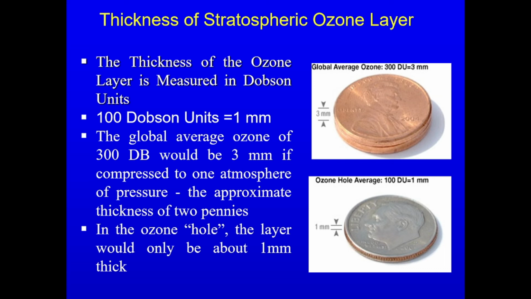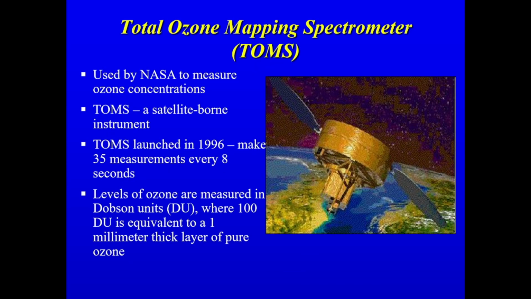But in this era, we are facing ozone depletion because the 3 mm thickness of ozone now remains only up to 1 mm. I want to say the ozone hole is nothing else. Actually, it is a thinning of the ozone layer. And there are a number of factors which are responsible for thinning of this ozone.